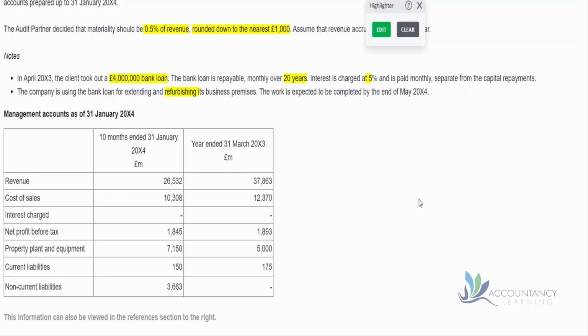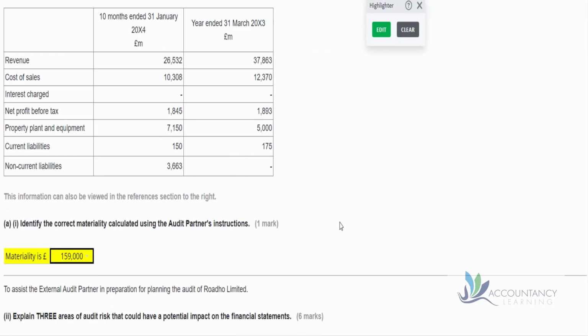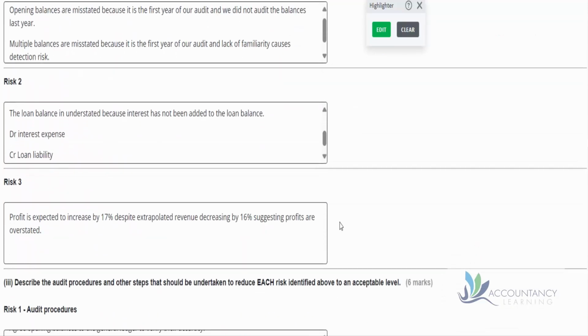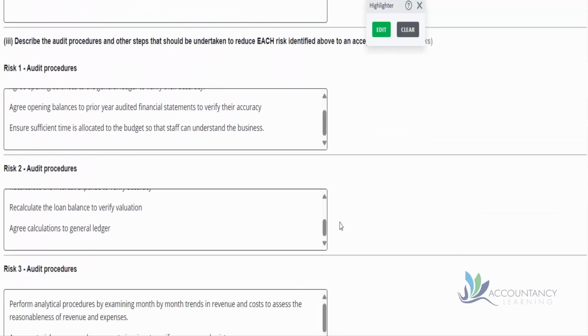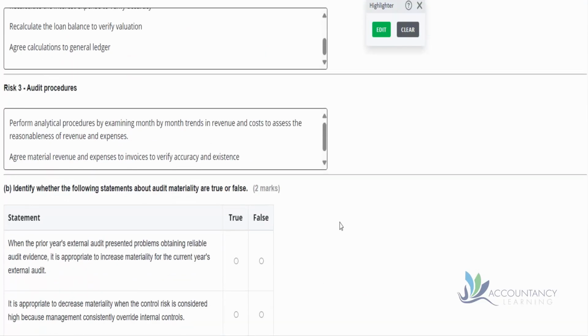So as you can see, there's plenty to talk about here, lots of data available. The numbers are given, so you are expected to do something with it. But given that it's quite time consuming to do those calculations, you might want to consider talking about some of the other things instead. They only ask for 3 areas, and there are plenty for you to discuss here, so you could get full marks.